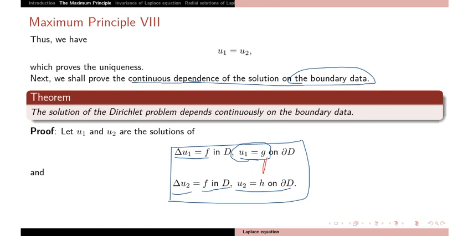If g and h are close enough, that is, their difference g minus h goes to 0, then the solutions u1 and u2 are also close to each other. The difference goes to 0. That we need to prove. So if g and h are close to each other, this means the solution is continuously dependent on the boundary data.